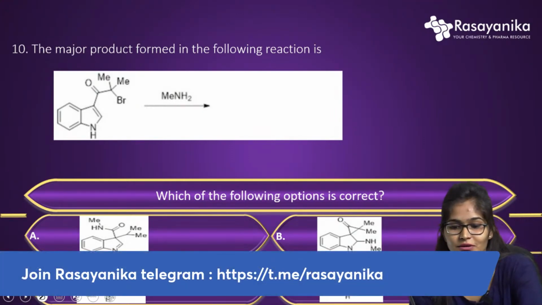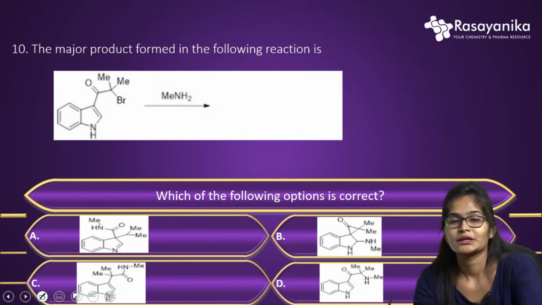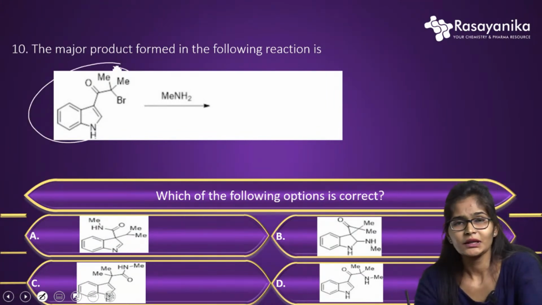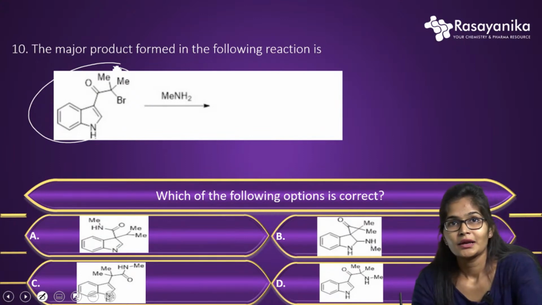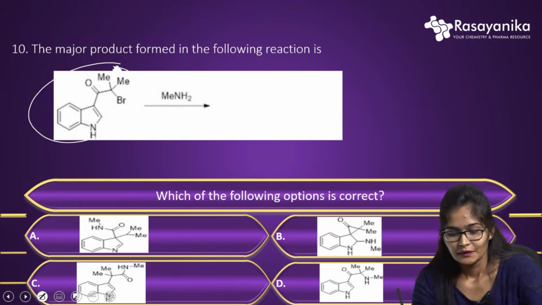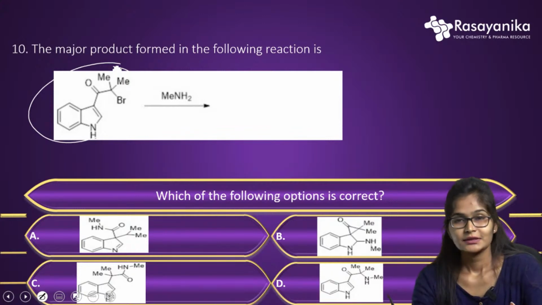So the last question: the major product formed in the following reaction is. They have given the reaction in the presence of MeNH2, that is methylamine, which is one of the interesting reactions. Here it is acting as both a base and a nucleophile. How exactly it acts as a base and nucleophile, we'll understand by using its mechanism.